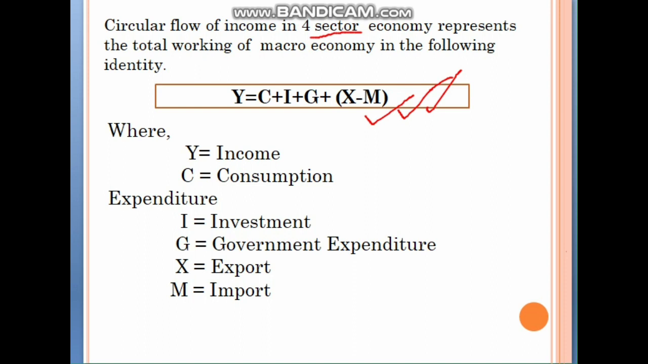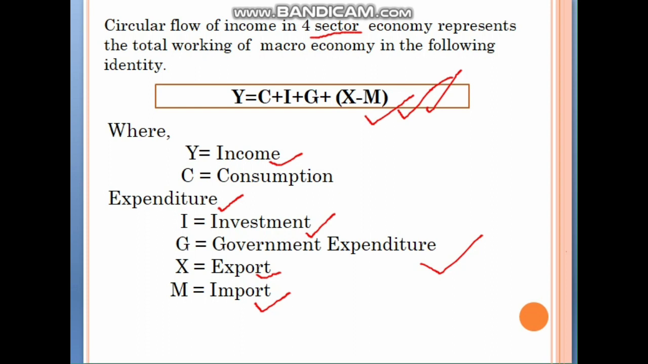So what do these symbols represent? Y is equal to income. C is equal to consumption expenditure. I is equal to investment. G is equal to government expenditure. X is equal to export and M is equal to import. In X minus M, import is always in negative terms.